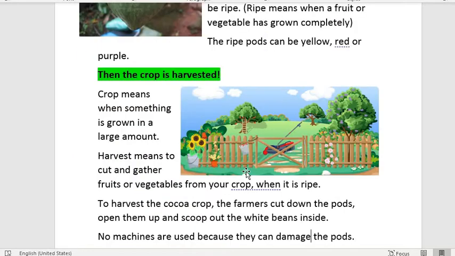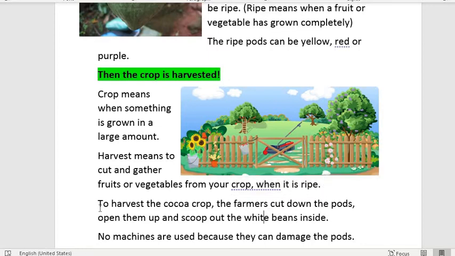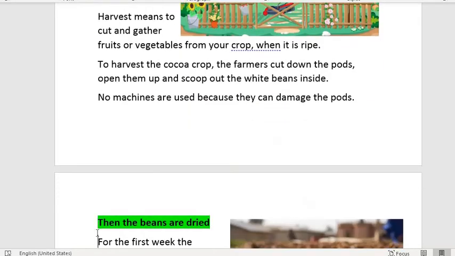After these pods become ripe, the farmers harvest the crop. Harvesting means to gather or cut fruits or vegetables from your crop when they become ripe. To harvest a cocoa crop, the farmers cut down the pods. So first they cut off the pods, then they break them in half and inside there are small white beans and they scoop them out like ice cream. And no machines are used during this process because it can damage the pods. So they have to do everything with their own hands.